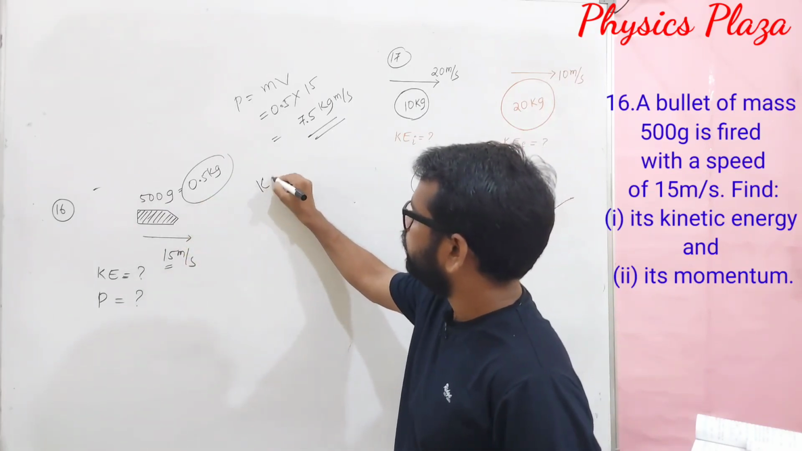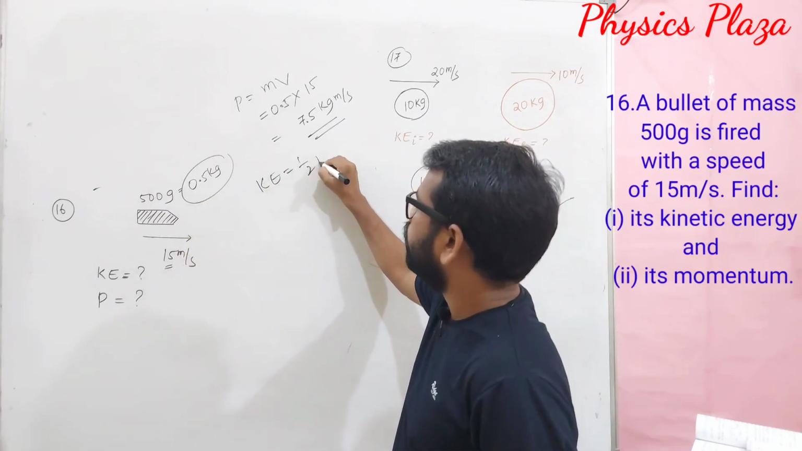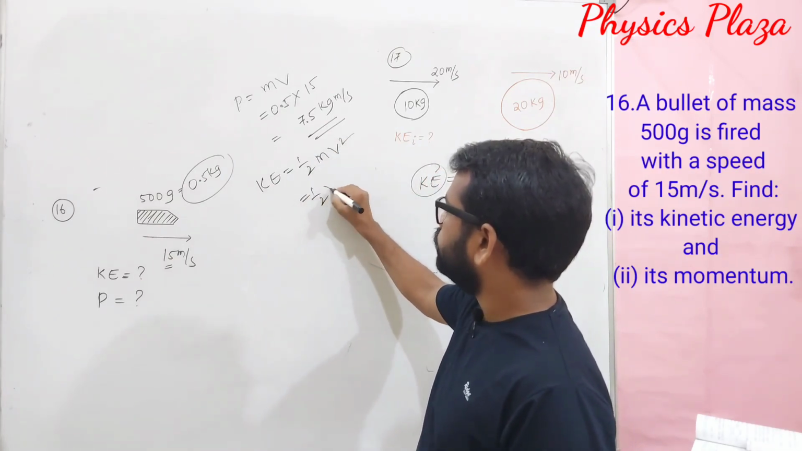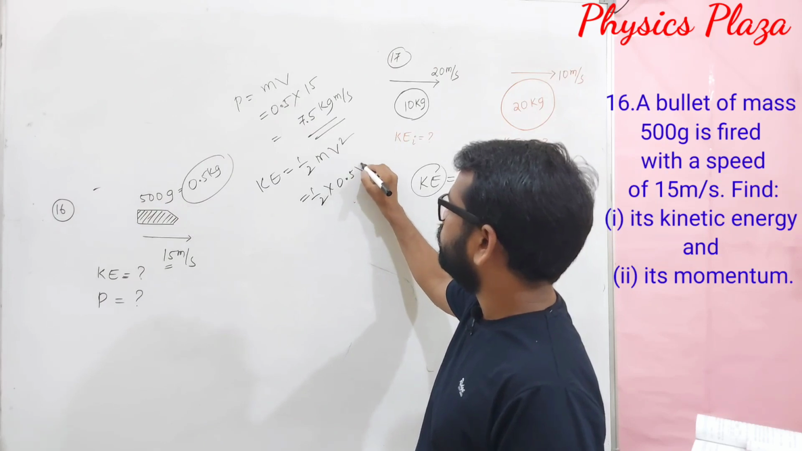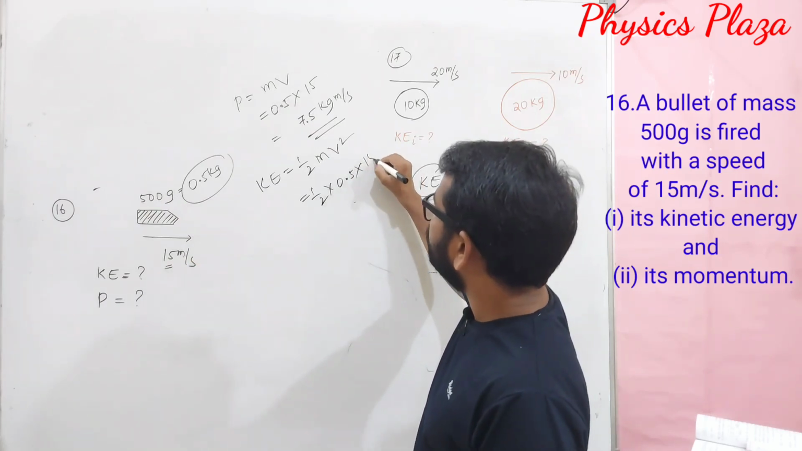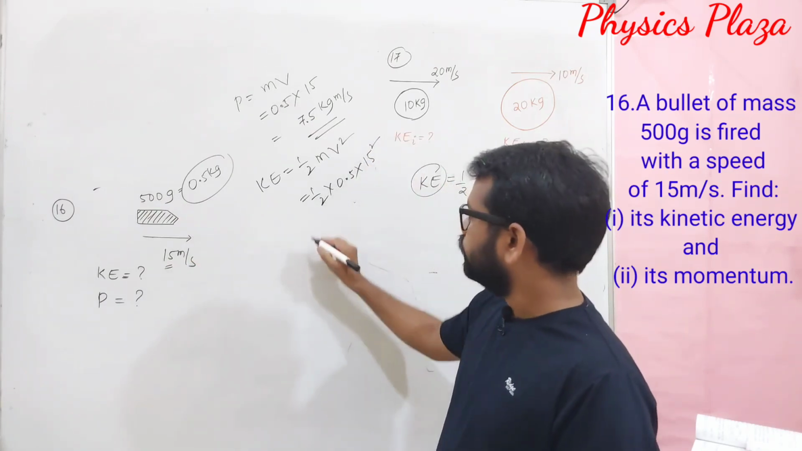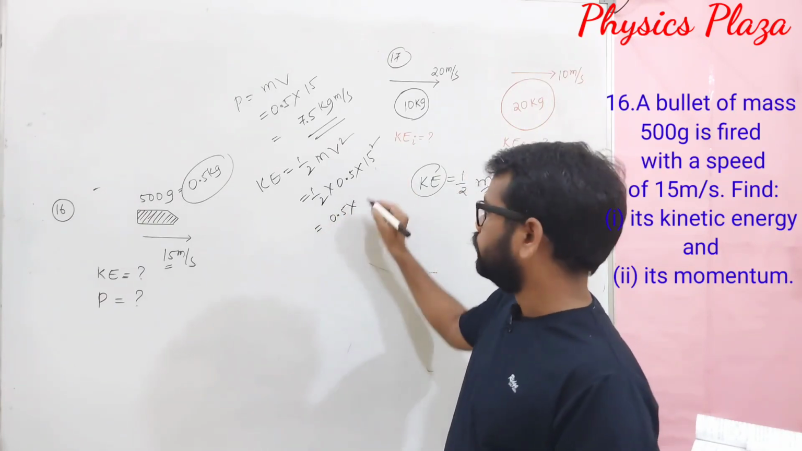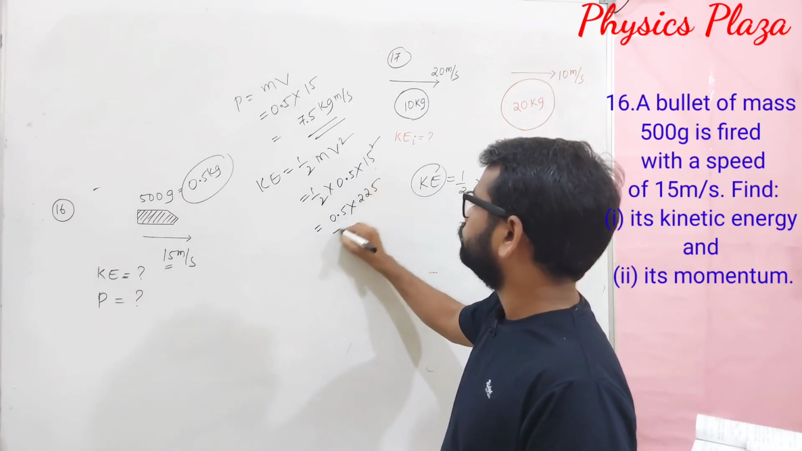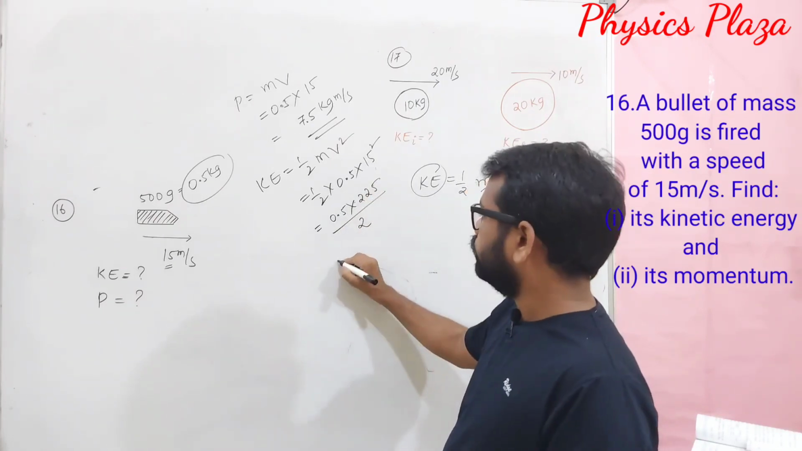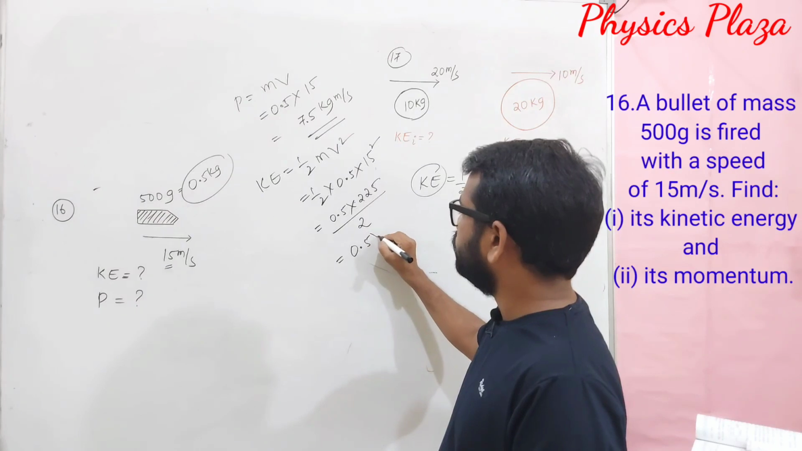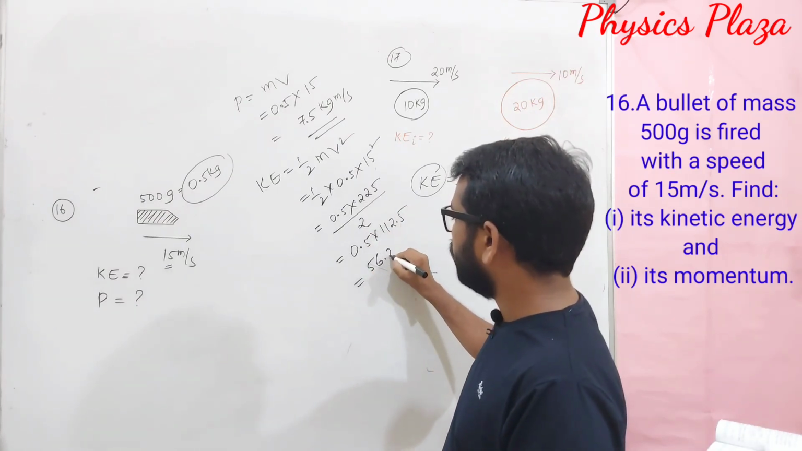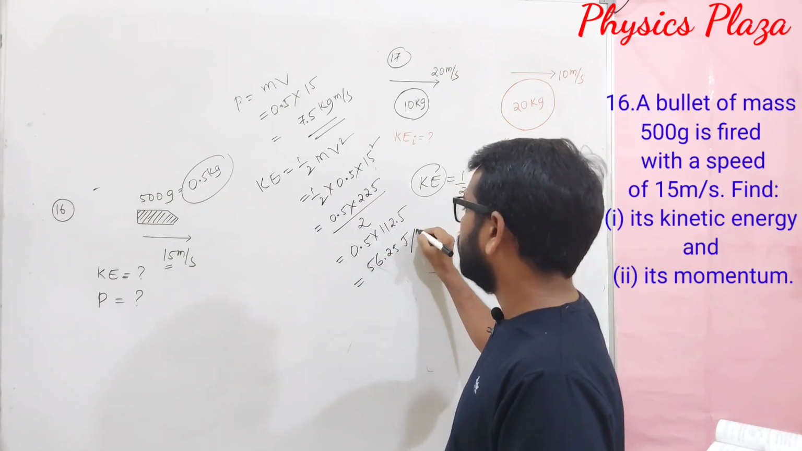Then how to calculate kinetic energy? Let us use the same formula. Kinetic energy is equal to half mv square. So it will be half into mass, which is given as 0.5, and v square is 15 square, children. So this will be 0.5 into 225 by 2, so 0.5 into 112.5. We get 56.25 joules of kinetic energy.